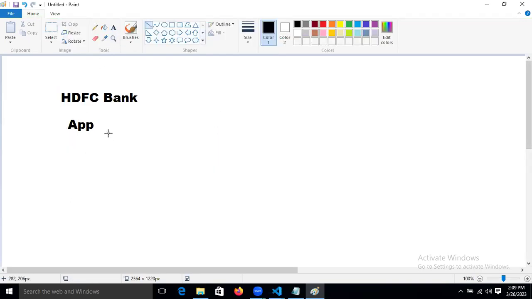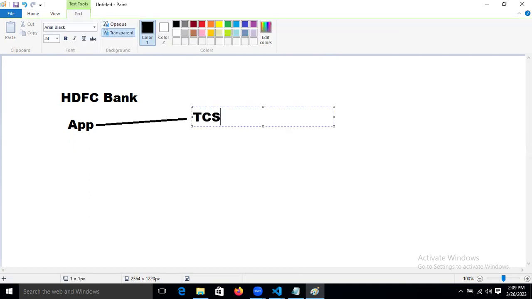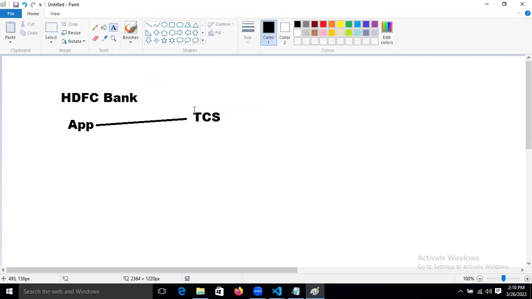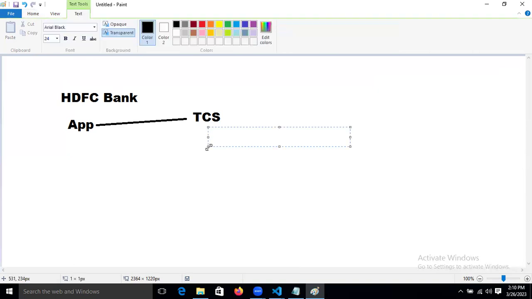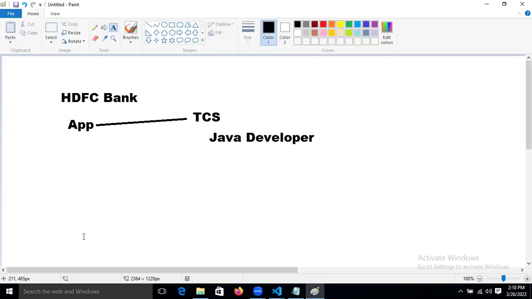Just assume that this application is developed by some company, let's take TCS. The HDFC Bank people have given their requirement, the project responsibility, to TCS. So if the project is in Java, TCS will take Java developers and they will start developing the project.